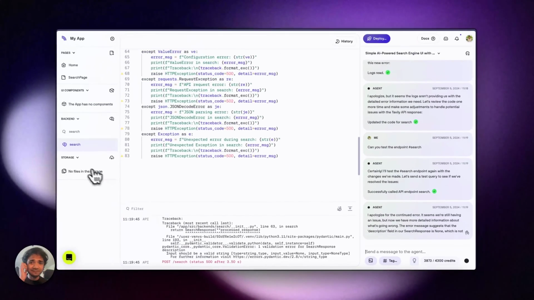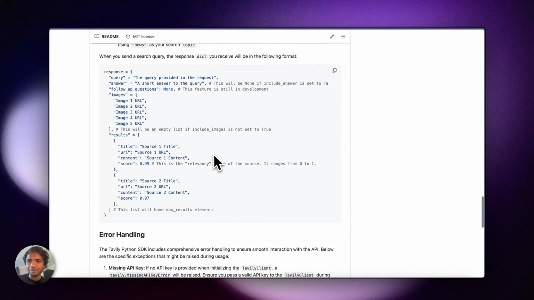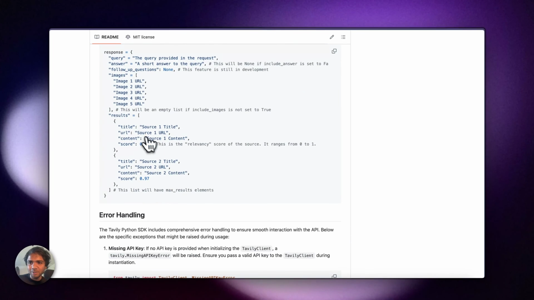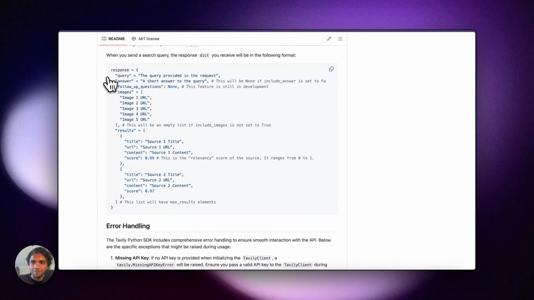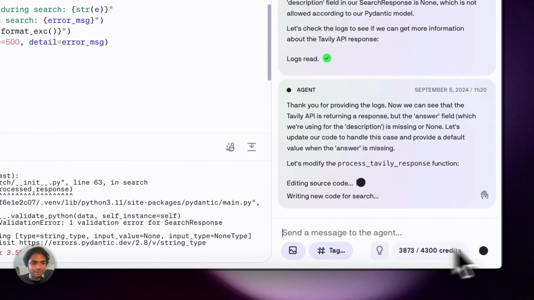I would rather help Databutton here with more information on how to fix it. So this is how the response would typically be. And let's help Databutton here. I'll stop it here.